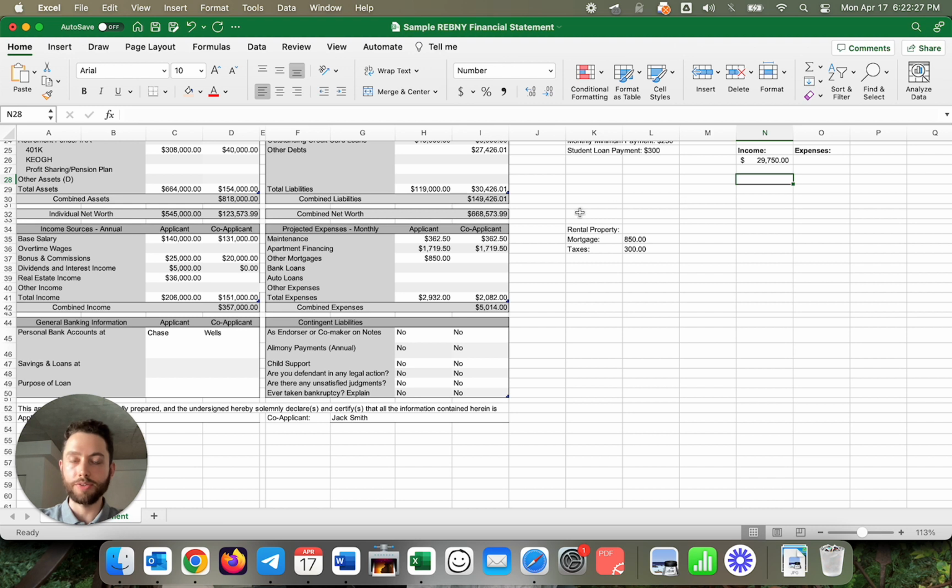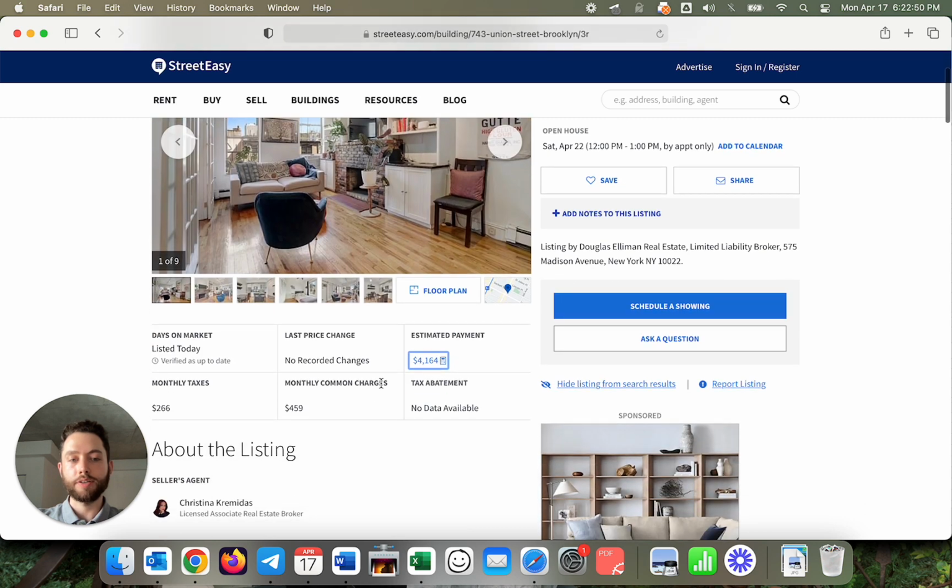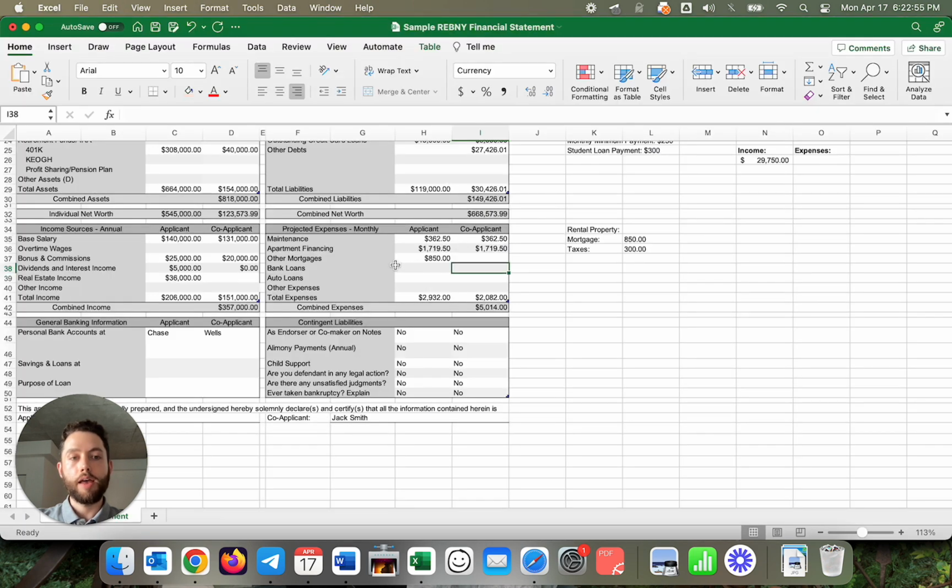And then let's go ahead and look at expenses. So the first thing you want to do, especially as a buyer's agent or a listing agent, is make sure that the projected expenses pertaining to the unit are actually correct based on the specific property, based on your offer price, and so forth. So if we take a hypothetical example of this property here on the screen, we can first of all see what the taxes and common charges are. And I actually added these up and divided it by 2, and that's typically what you should do. So if we sum that up, it's 725, and the sum of this is 725. So that's correct based on the specific property we're going to submit an offer on.